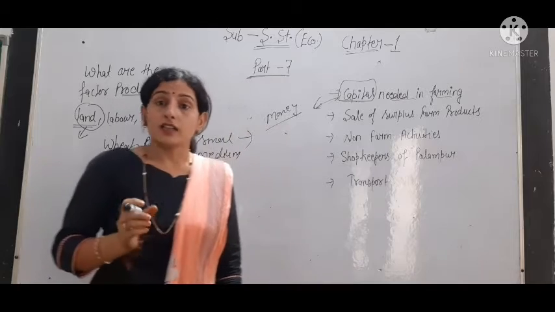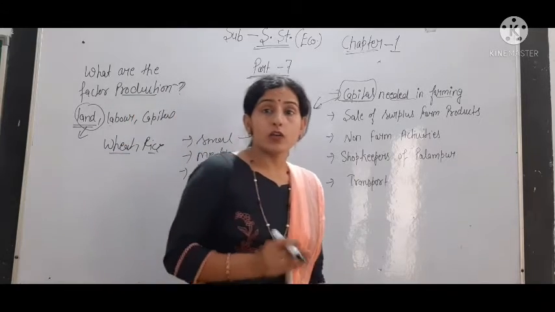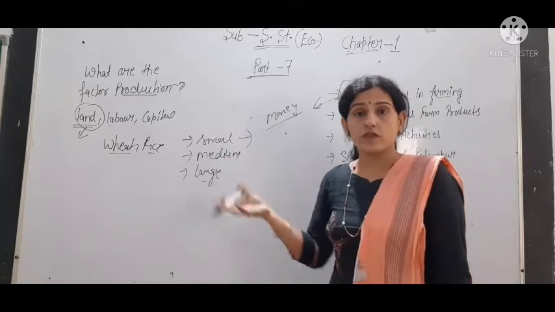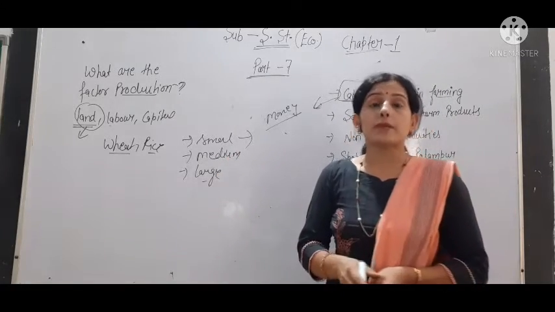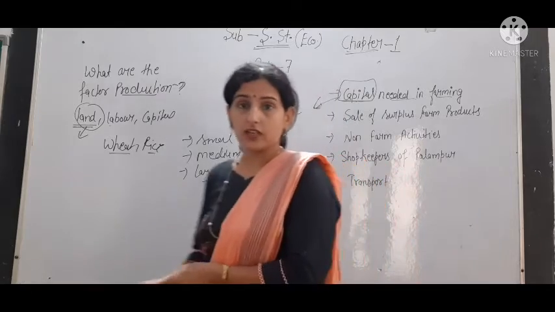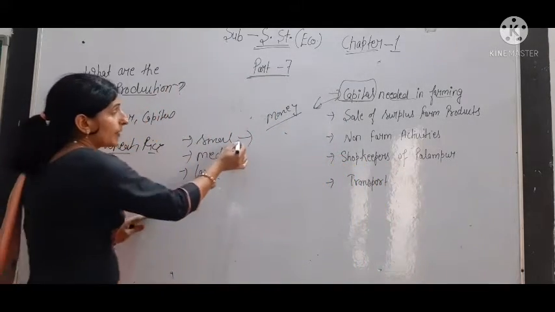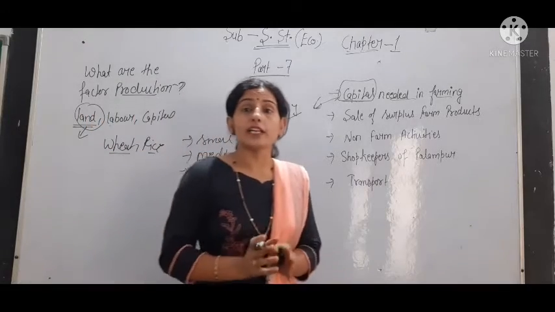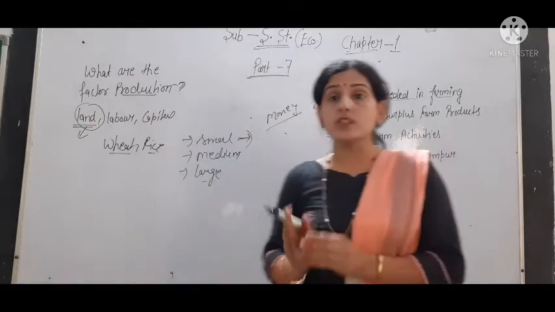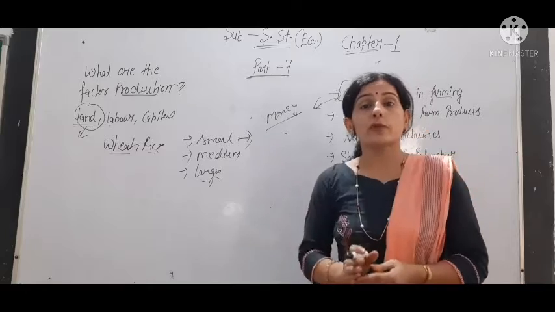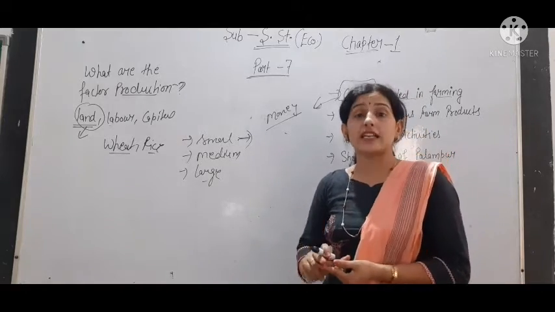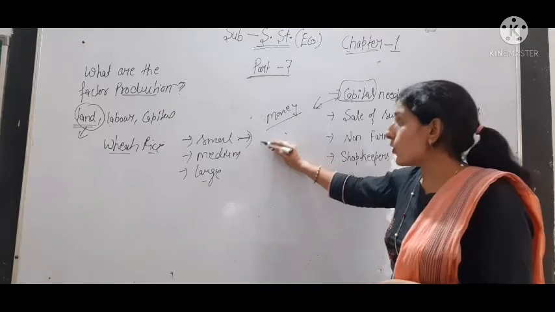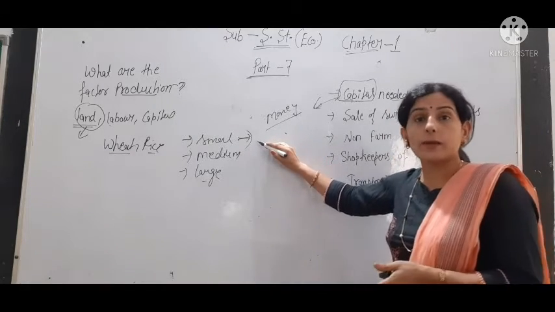Okay, and there are also some people who do not have any land of their own. They work on other people's farms to earn their living. So small farmers do not have any savings, and what they do is borrow money to purchase the inputs in farming. What type of inputs? Like seeds, pesticides, fertilizer.